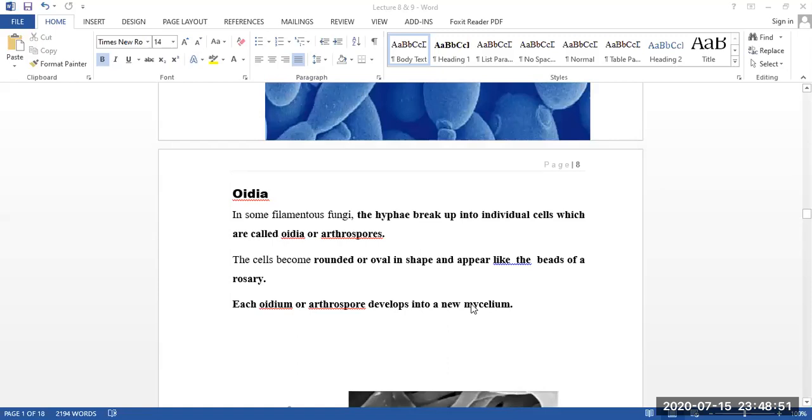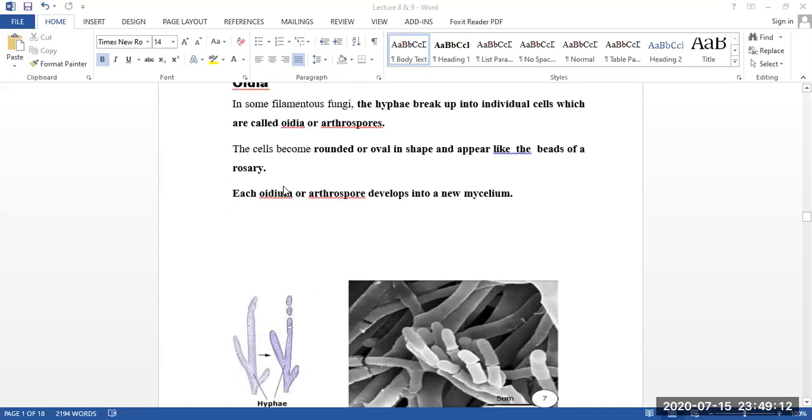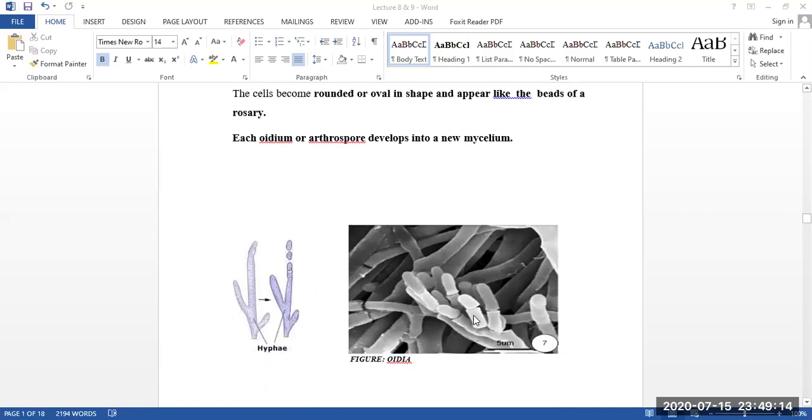Then our fourth one is called Oidia vegetative reproduction. So what is that actually? In that reproduction, what happens? The hyphae break up into individual cells, which are called Oidia or arthrospores. And these cells become rounded or oval in shape and appear like the beads of a rosary. Okay, you can check that it's like beads. Okay, and you can think about grapes.